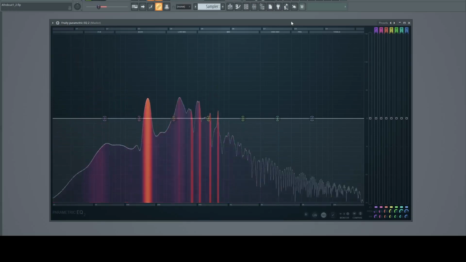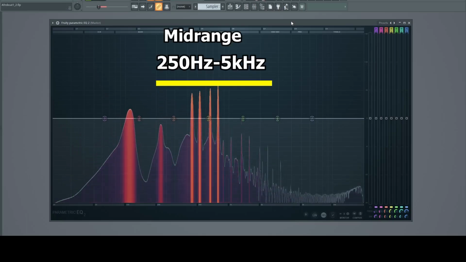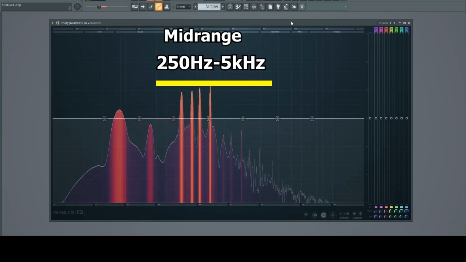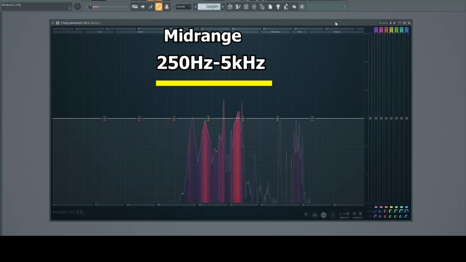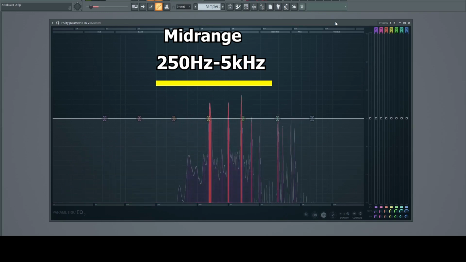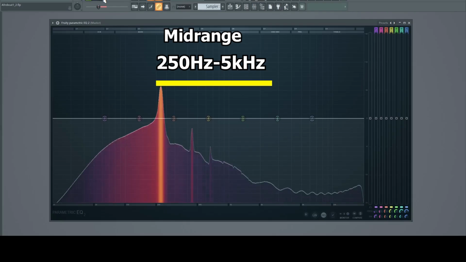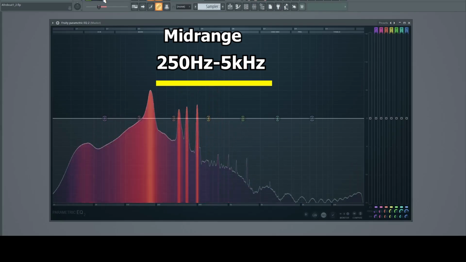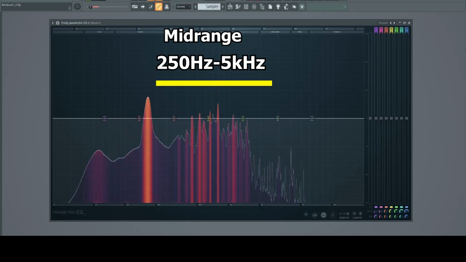The mid-range covers about 250 Hz to 5 kHz. This includes mostly vocals, melodies, and the body of sounds and instruments.